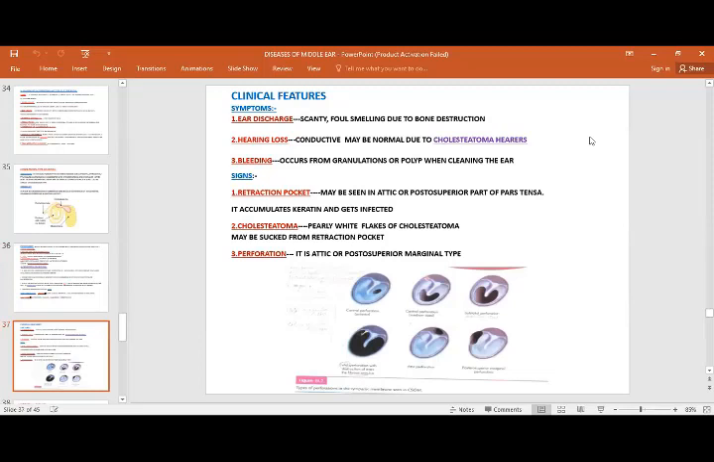Then hearing loss, again conductive hearing loss, and sometimes bleeding occurs if there is a polyp or granulation present. If we examine the patient, there is a retraction pocket, mostly in the posterior superior part, and I have already told you we need to do this under the microscope. In cholesteatoma, we can sometimes see a pearly white plaque from the retraction pocket, and the perforation is definitely a thick or posterior superior marginal perforation.